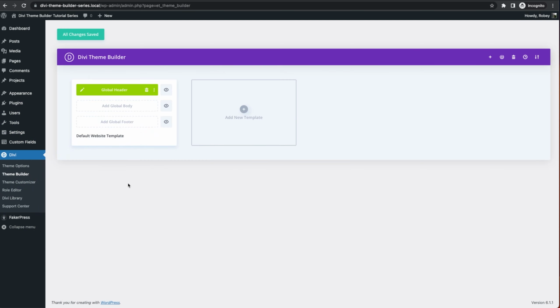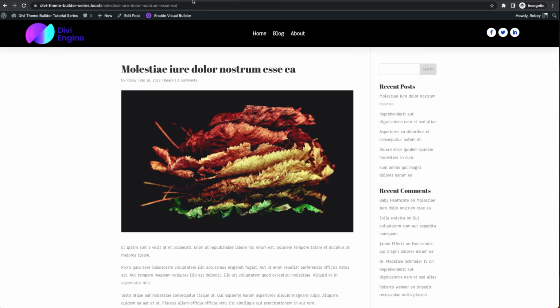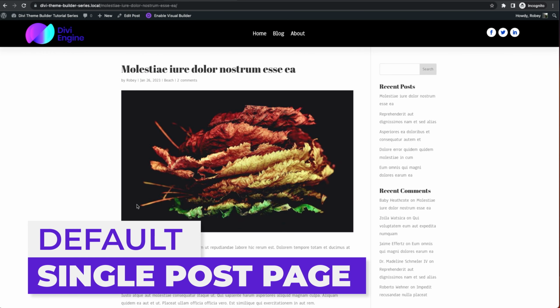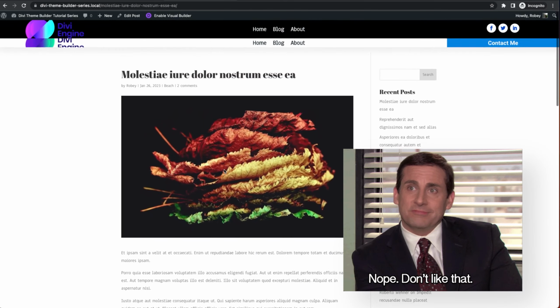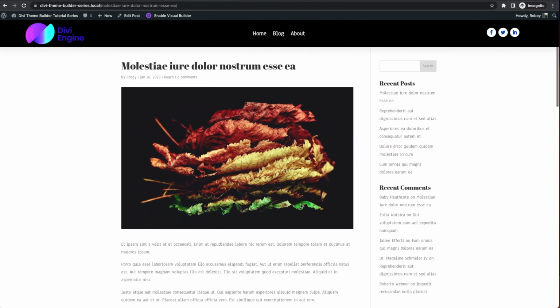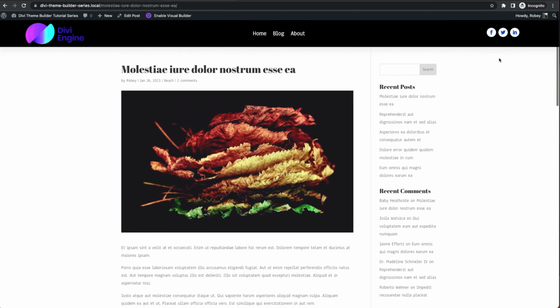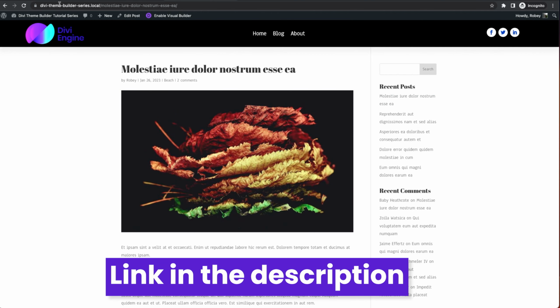Now in the theme builder, the only thing that I have done, and if we look here on the front end, you can see what our single pages look like for our posts at this moment in time. And, you know, it's nothing great, some basic stuff on here. We definitely wanted to make it look a little bit better. And all I've added here is this header that was also downloaded from the Elegant Themes website. So all this stuff is available to you guys. So I'm not going to go through setting all of that stuff up.